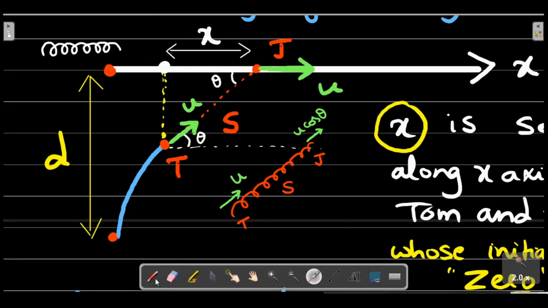Okay, right? Now at the right end of the spring there is Jerry, which is pulling it, as you could clearly see, with a direct speed of u. Can you see that? I've just borrowed this u here. Now this other end, it's not Tom actually, it's Tom's component point, so maybe I'll mark that as t prime. Can you see that t prime there? So that t prime is moving towards the right. Can I say with a component of this u along this direction? Component of u along x direction, I can mark it here. So it's compressing that. So this would be a u cos theta.